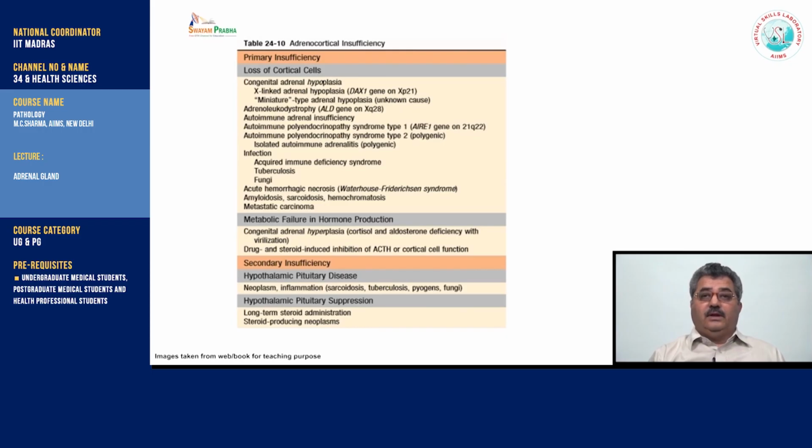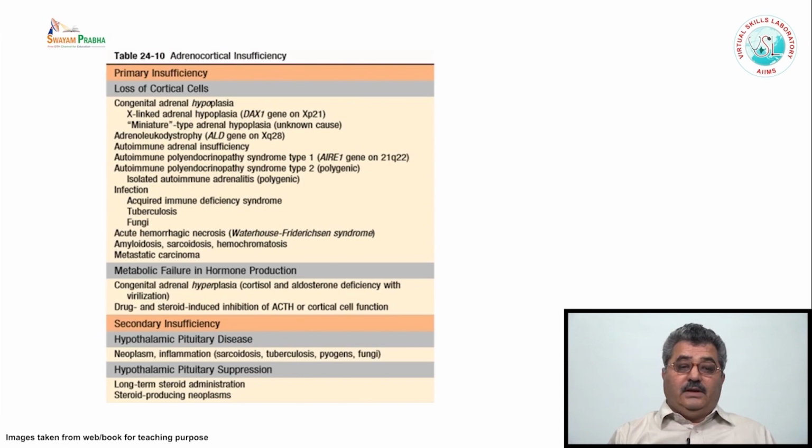Now, the other end of the adrenal diseases is the insufficiency. As compared to the hyperfunctioning, here the levels of the corticosteroids are low. When the corticosteroid levels are low, ACTH should be high, but it's not happening in these cases. The less of the steroid hormones causes the hypofunctioning, and there are a large number of causes of hypofunctioning.